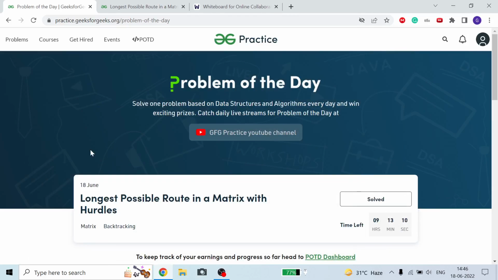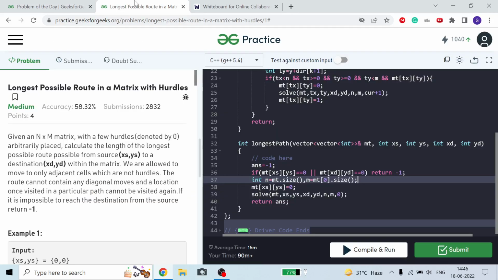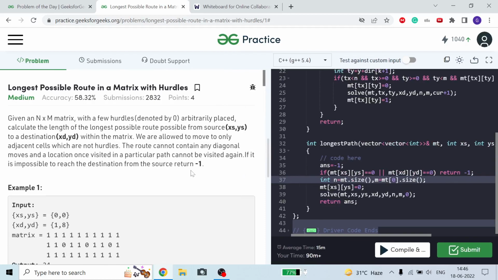Today we are going to discuss the longest possible route in a matrix, the hardest problem of GFG. Okay guys, so let's move on to the problem.